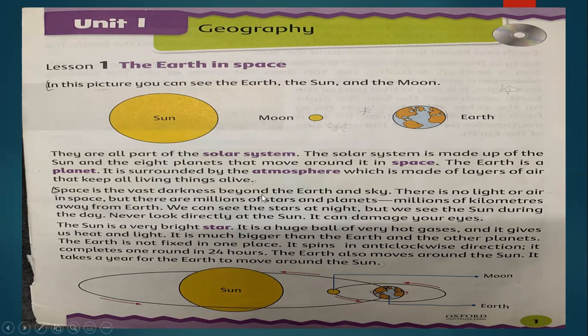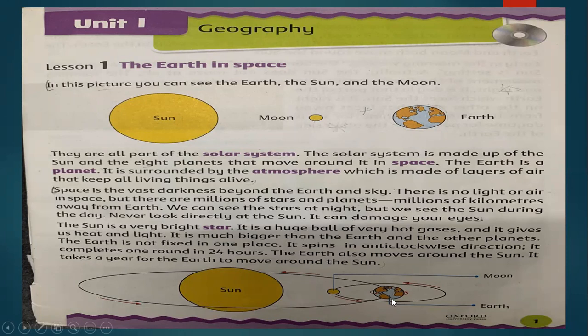Space is the vast darkness beyond the earth and sky. There is no light or air in space, so no life in space. But there are millions of stars and planets, millions of kilometers away from Earth. We can see the stars at night, but we see the sun during the day. And the sun is the source of light and energy for us. The sun is in the center and earth is moving around it anti-clockwise.